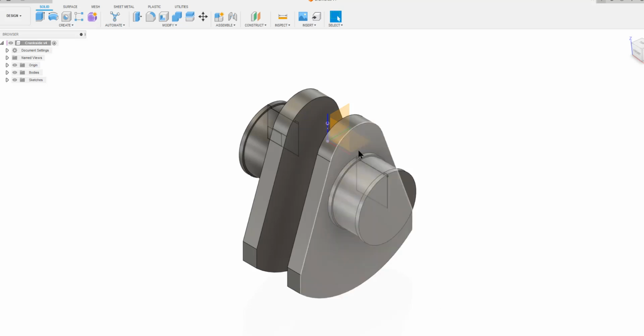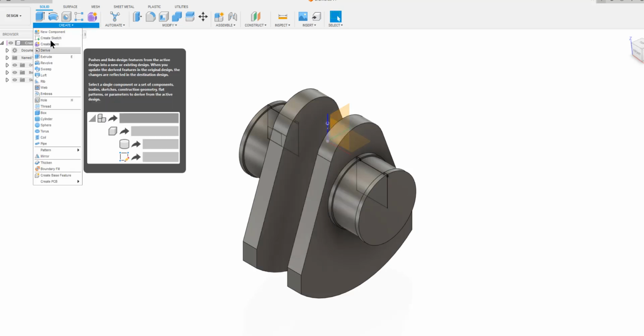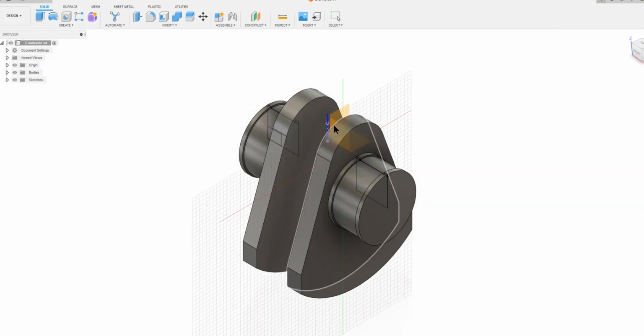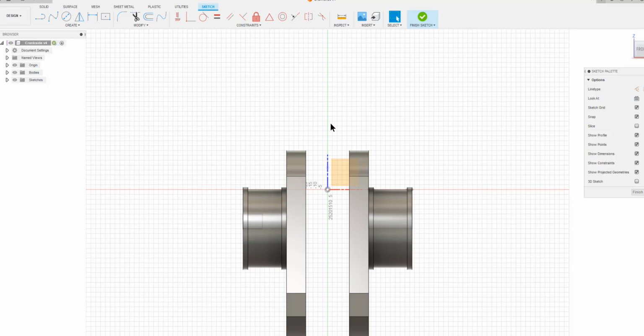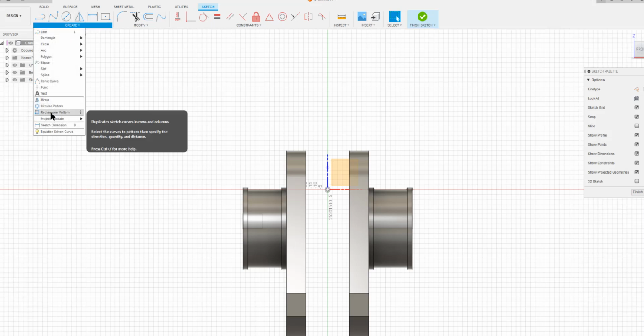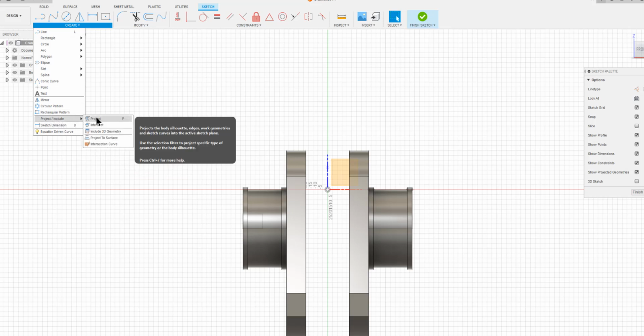We are now in a position to do the pin for the piston at the correct place in this drawing. So in order to start that, we create a new sketch. Create sketch. And that sketch is going to be on the XZ plane. So on this XZ plane, we're going to start here with create, project, include, project.